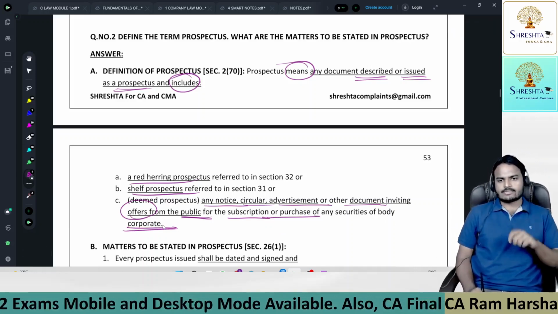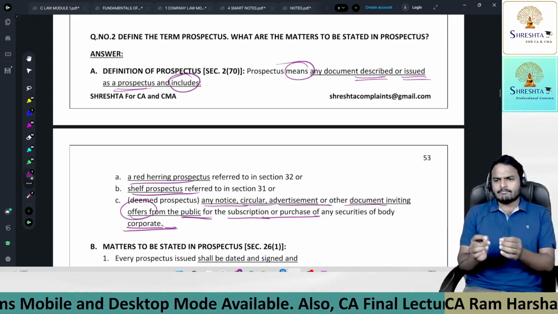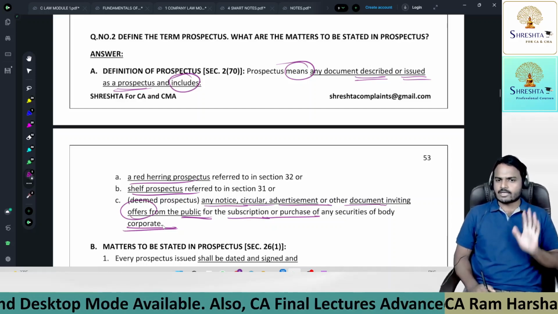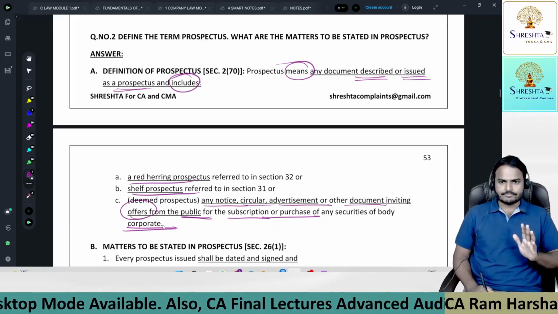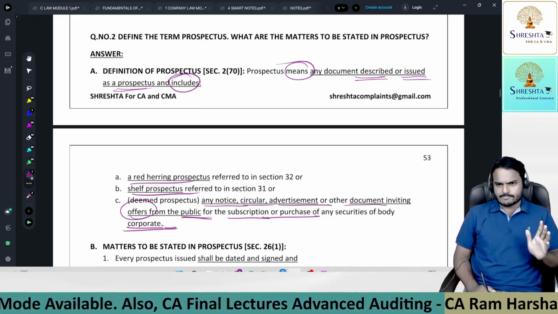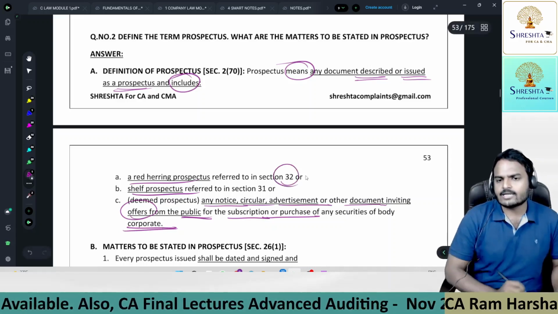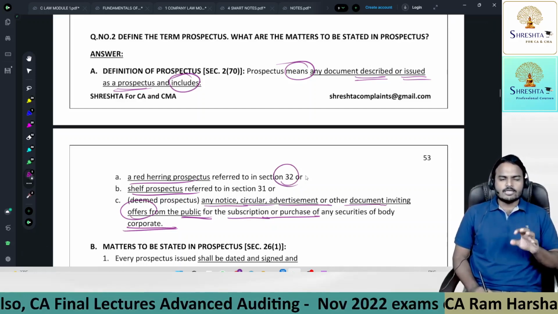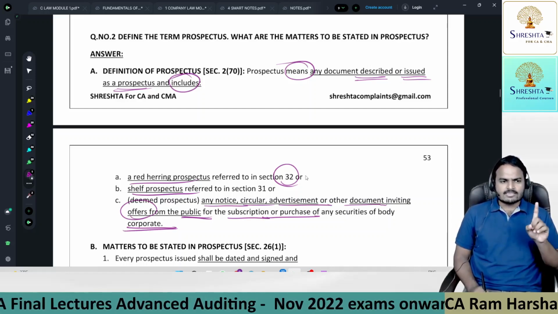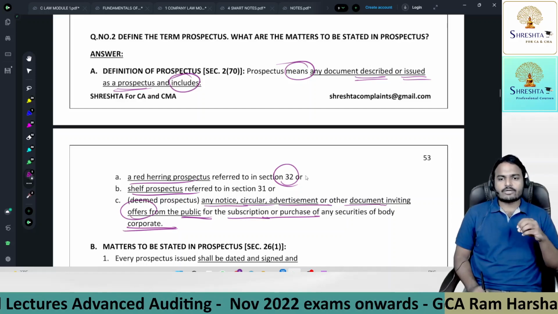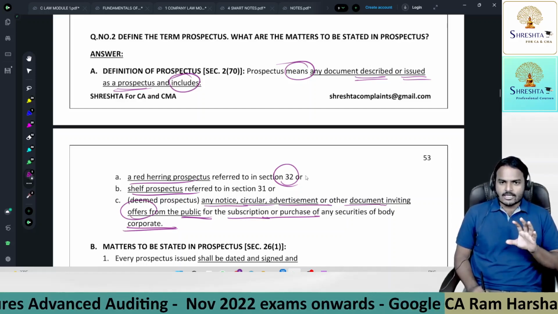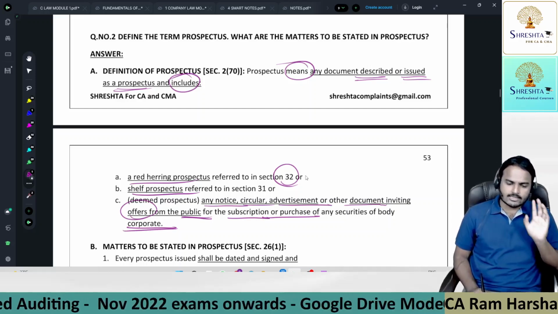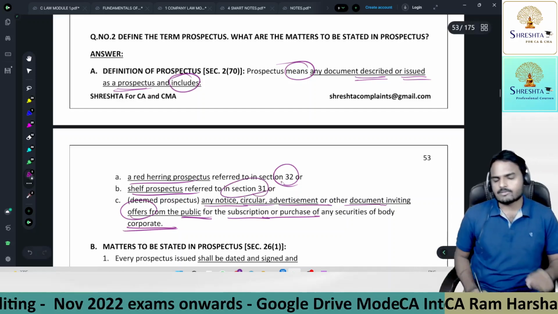So here we had 3 points. Red herring prospectus: for the time being, it is one type of prospectus with incomplete particulars. Red herring prospectus means incomplete prospectus. Detailed explanation will be provided under section 32. Next, the shelf prospectus. This is like a durable prospectus. Under a single prospectus, you can make multiple public offers. We call it a shelf prospectus. Detailed explanation will be given under section 31.